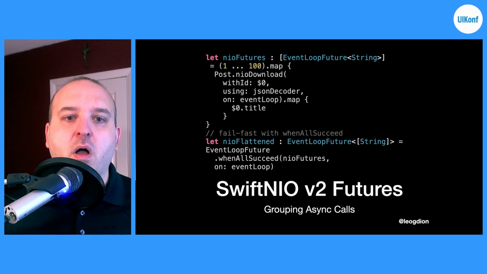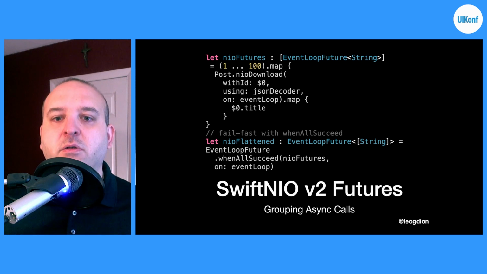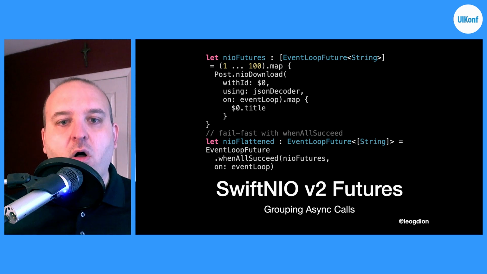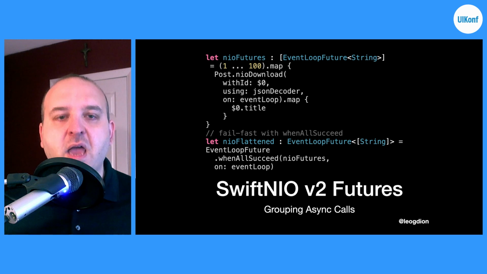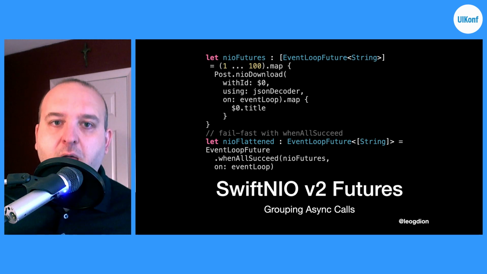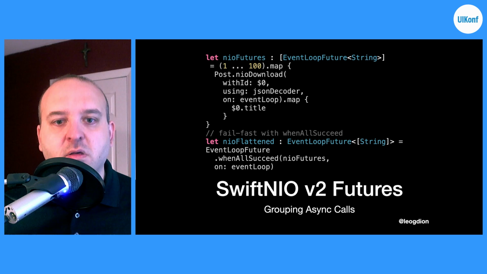There is also when all completed, if you want to run that instead. That's if you don't want to fail. If one fails, you just want to get all the results, regardless of whether they're errors or results. But in this case, we only want an error if any one of them fail. So in this case, we're getting back an array of string as opposed to an array of results.